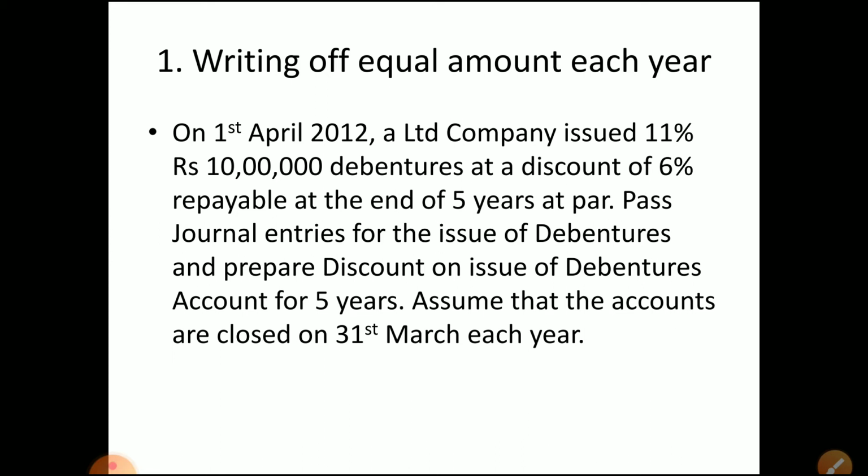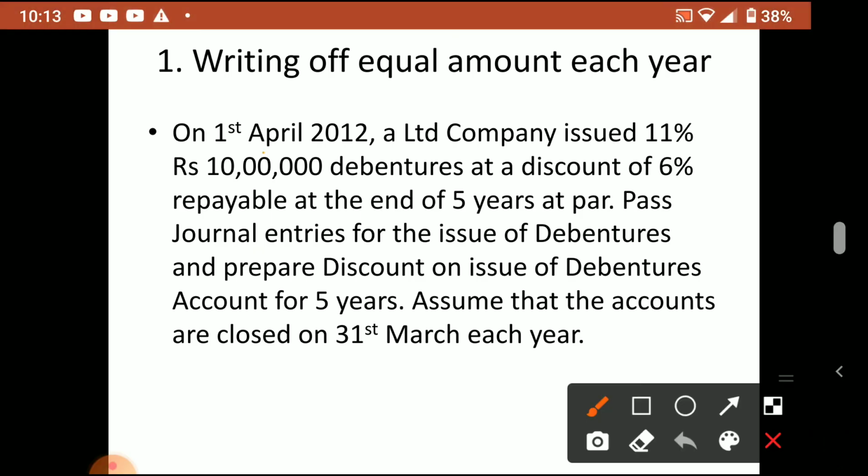One question. On 1st April 2012, a company issued 11% rupees 10 lakh debentures at a discount of 6%. So 6% discount is allowed, repayable at the end of 5 years at par.